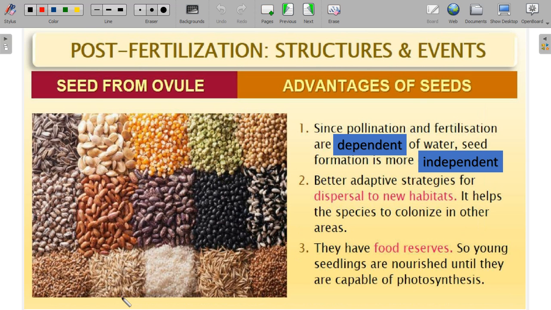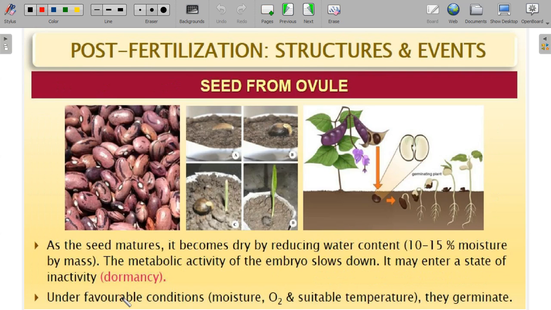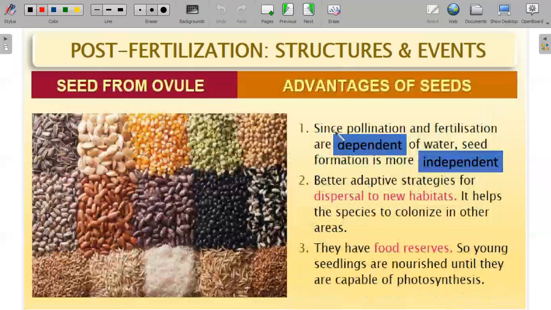So what are the advantages of seed? What does a seed provide for everyone? Looking at the advantages provided by seeds, pollination is water dependent. Fertilization also takes place only if water is there. Since pollination and fertilization depend on water, seed formation is more independent. Seeds don't depend on any mode of transfer agents, and they can adapt to diverse habitats. Through birds, winds or water, the seeds can be carried to long distances. It helps the species to colonize other areas also.